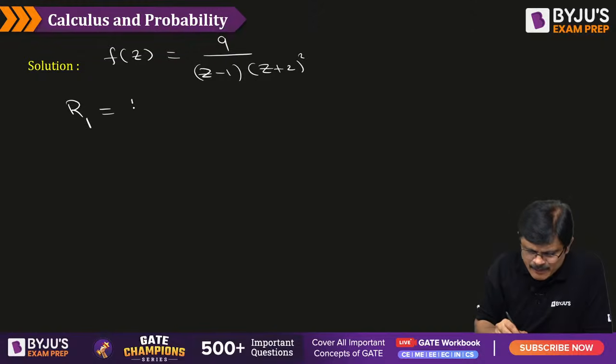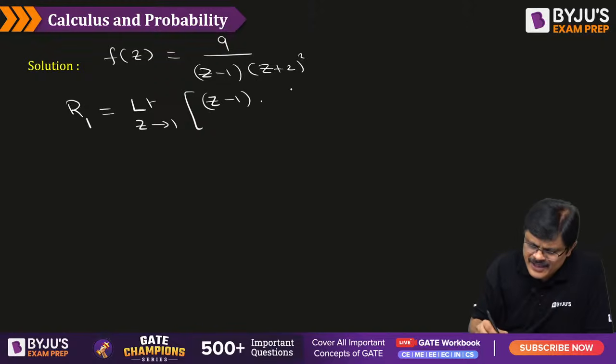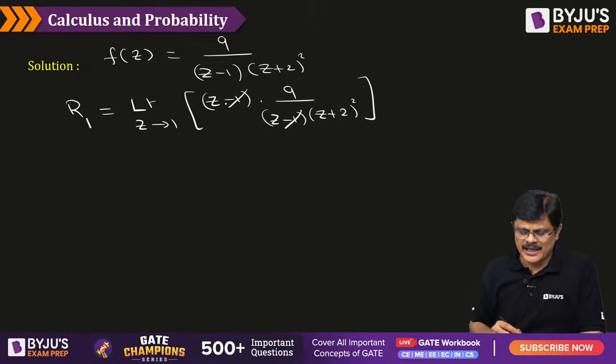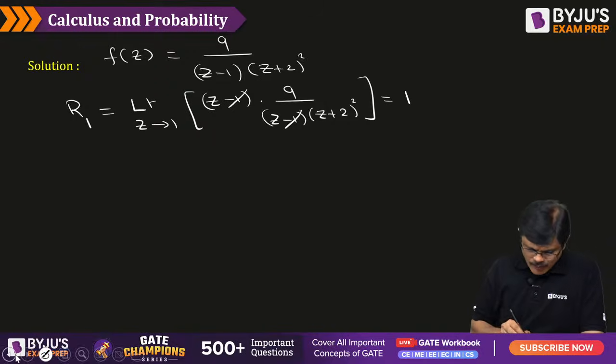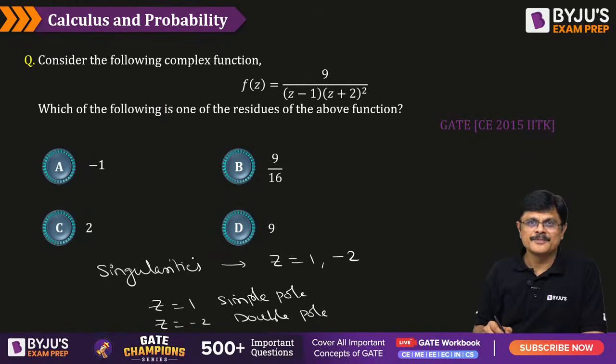Residue at 1 is simply the limit as z approaches 1 of (z minus 1) into f(z). f(z) is nothing but 9 by (z minus 1) into (z plus 2) whole square. So these get cancelled, and when you apply the limit, it is 9 by 3 square, that is 1. But 1 is not in the options. So he is not asking for the residue at 1, sir.